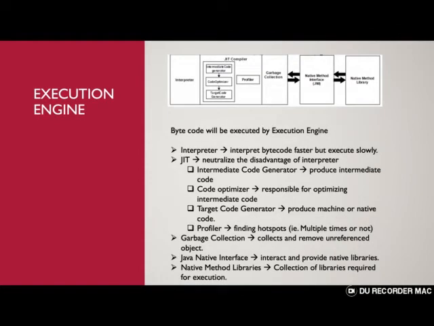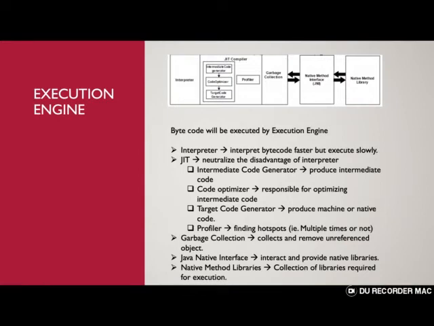Next comes the execution engine. Bytecode assigned to the runtime data area will be executed by the execution engine. It will read the bytecode and execute it. In the execution engine, the interpreter has a major role. It interprets the bytecode faster.